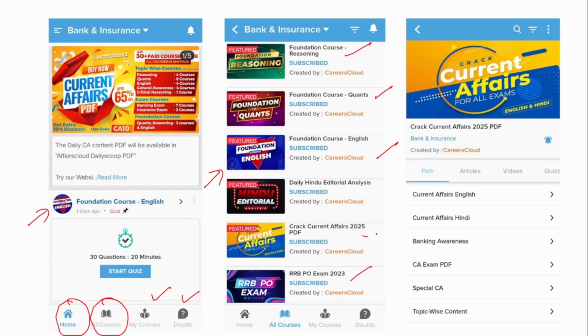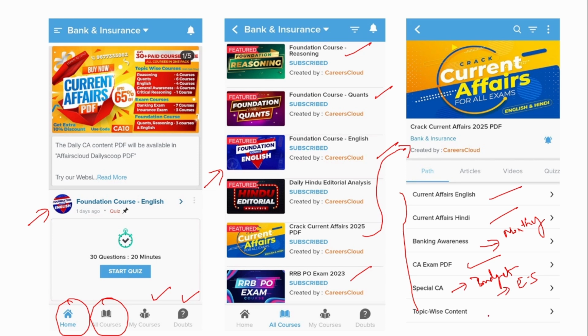If you click this Crack Current Affairs, you will be redirected to this page. So under this, you can see various tabs that are available. Here, the current affairs will be available in English medium, this under Hindi medium, and here banking awareness, we will provide you the monthly compilation of the banking news and current affairs exam PDF, and also special current affairs which includes mainly the Union Budget and the Economic Survey, which is very important from the exam perspective. And this is topic wise content where that topic's news related to the specific topic will be combined together and provided to you.